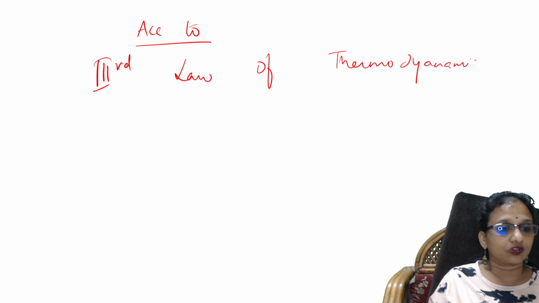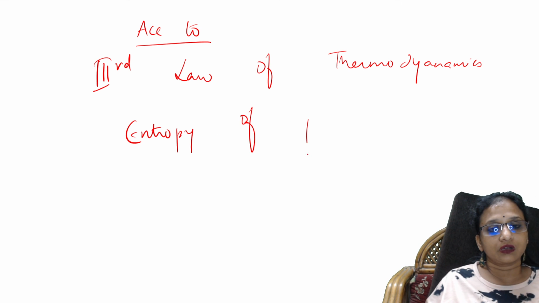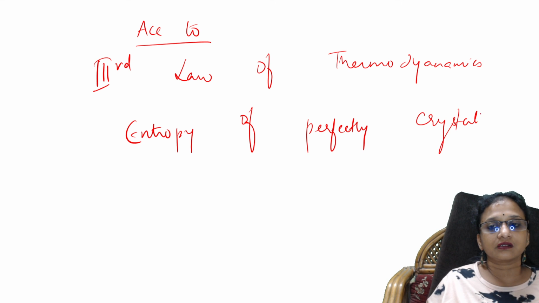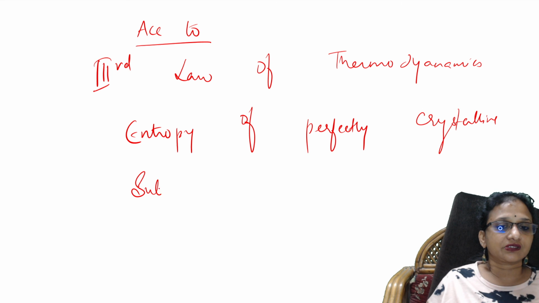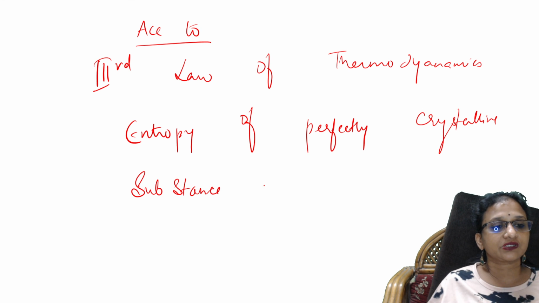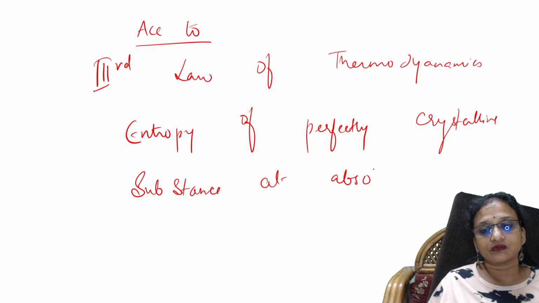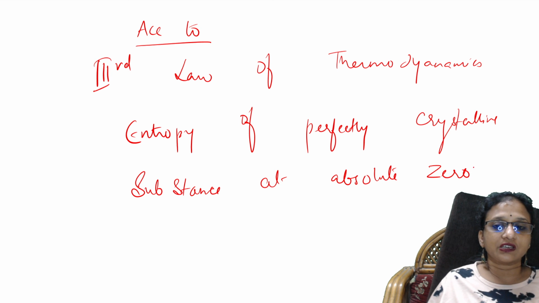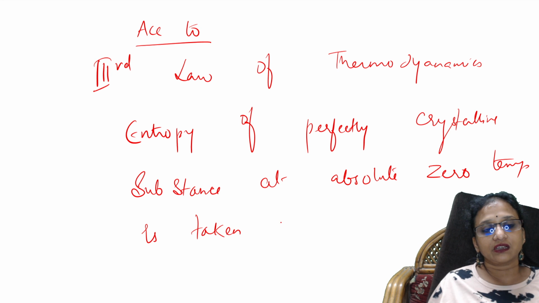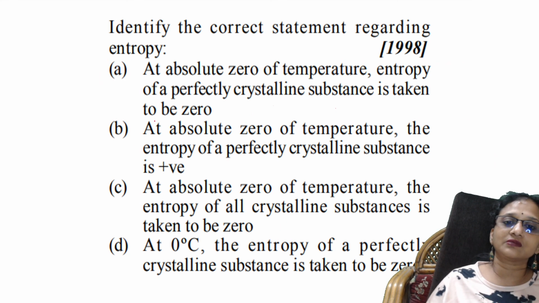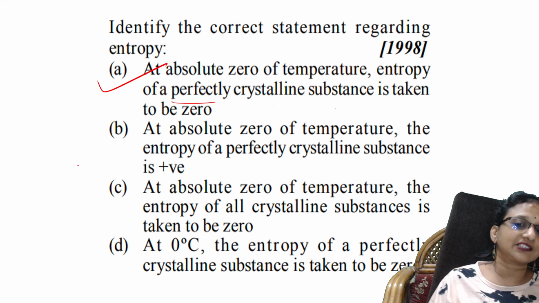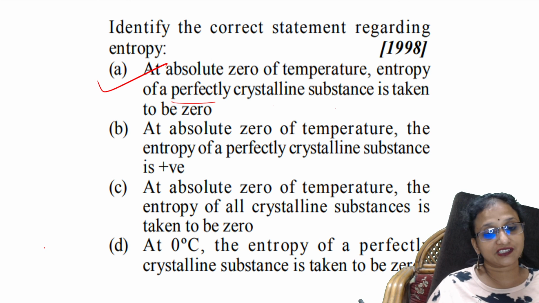The concept is the entropy of a perfectly crystalline substance at absolute zero temperature is taken to be zero according to your third law. So see the first option, perfectly crystalline substance. Yes, this is what your third law says. Directly, I got the first answer right.